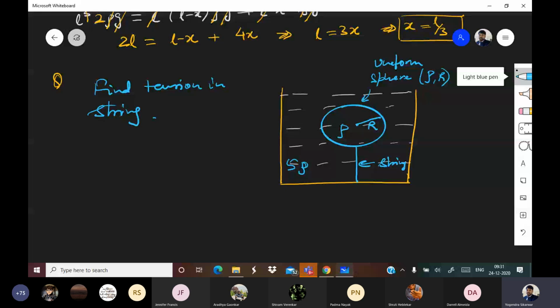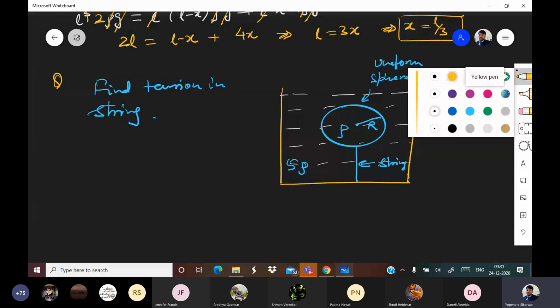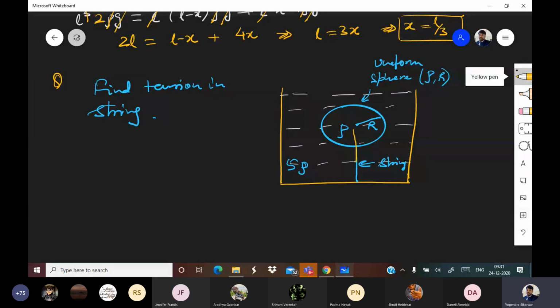Okay, everyone, please pay attention. So mg will be acting downward, correct? Fb will be acting upward, correct? And as they are saying the tension is acting, so I am considering the tension is acting downward. Why have I considered tension acting downward? Because it is a pull type force, pull.